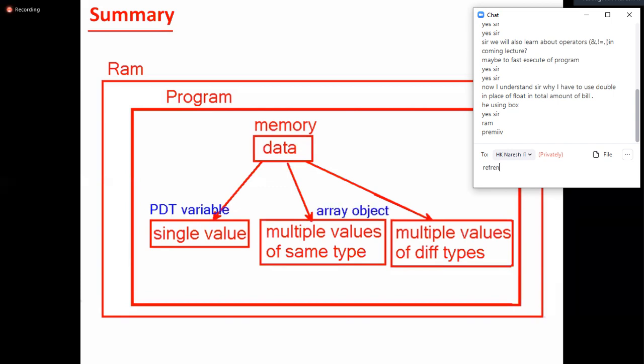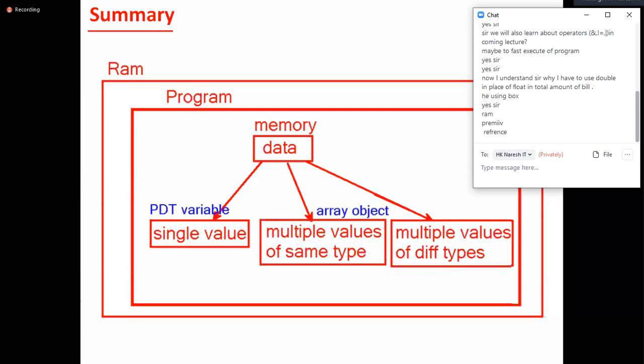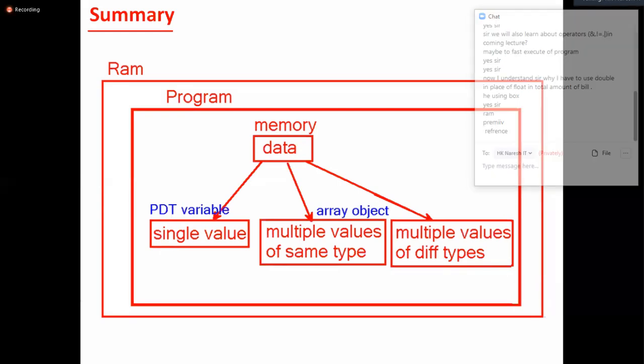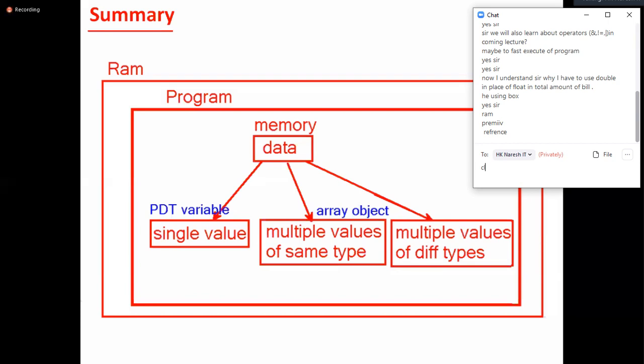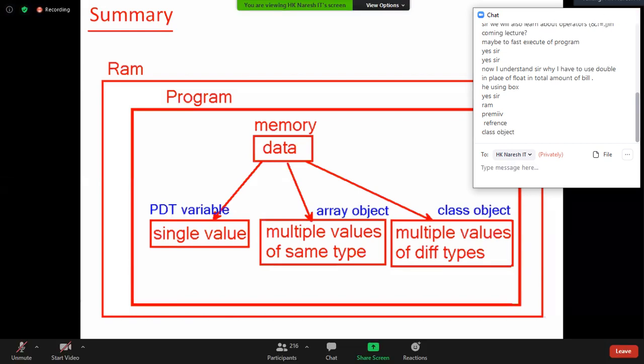Array object. Should not say just array, you must say array object. It must be array object. Next, I want to store multiple values of different type. Then what should I use? Class object. You are giving half answer. Class object, primitive variable, array object, class object. This is the final summary that should come to your mind.